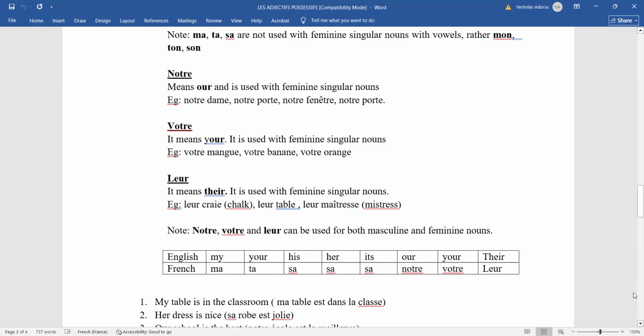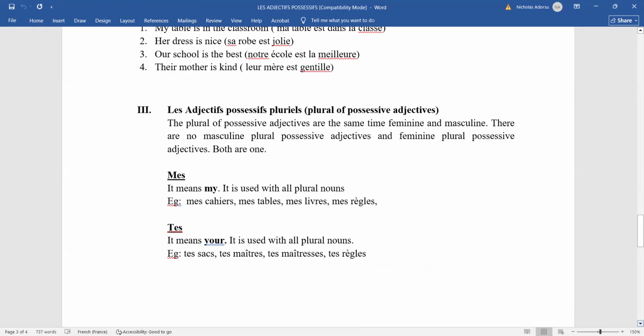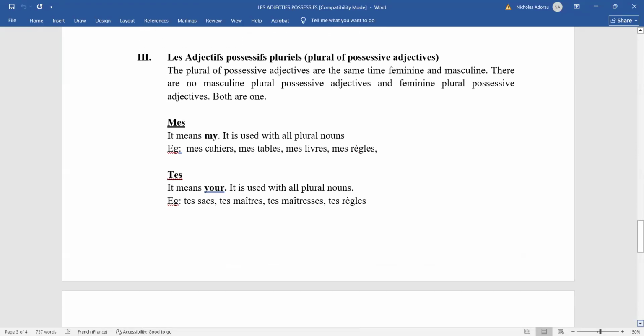All right, then we come to the plural ones. So here, these possessive adjectives will be used only when the noun is in the plural, for more than one. So we are saying that the plural possessive adjectives are at the same time feminine and masculine. So whether the noun is masculine or feminine, once it's in the plural form, then we can use the plural possessive adjectives. Right, so that one cuts across both masculine and feminine plural nouns, right?